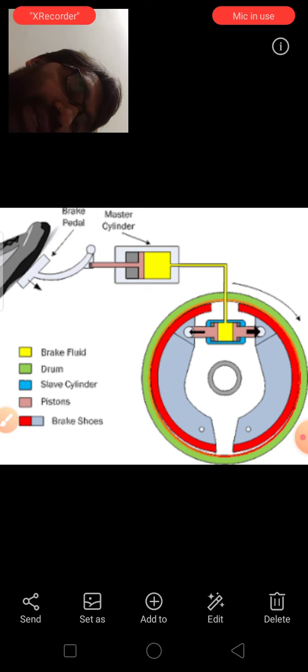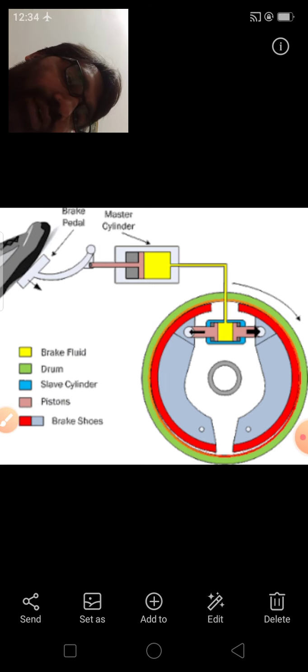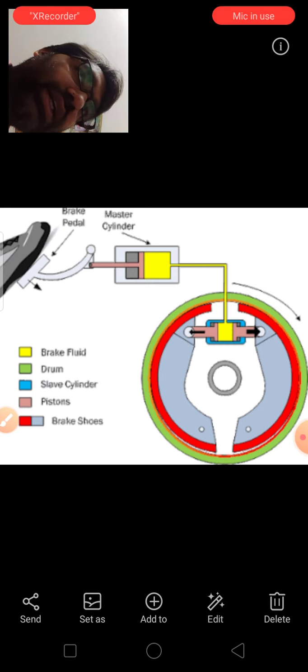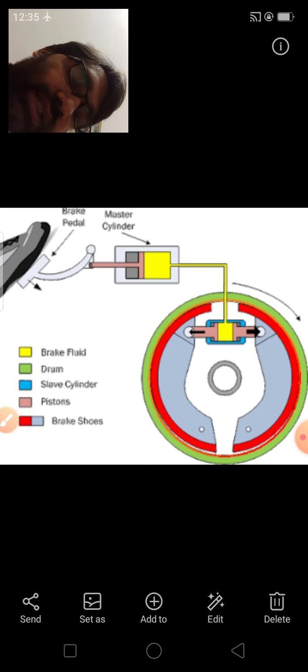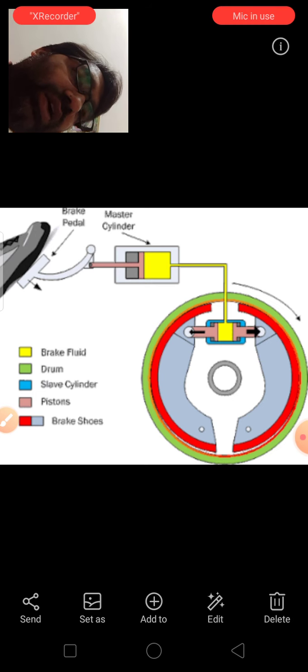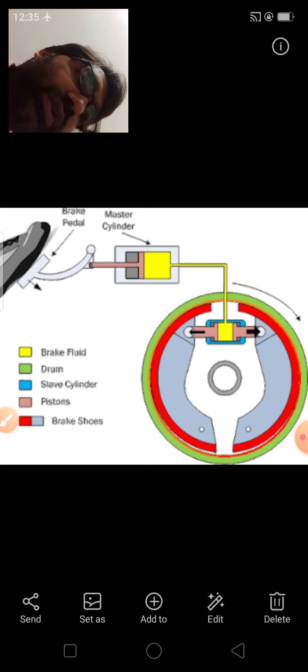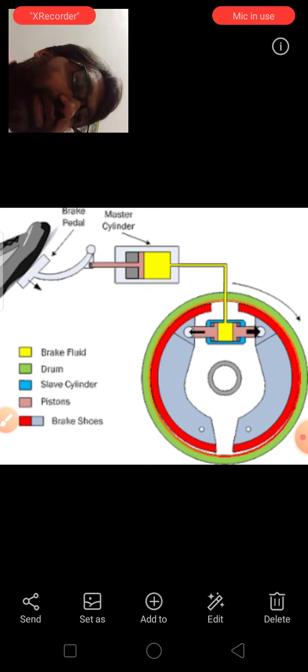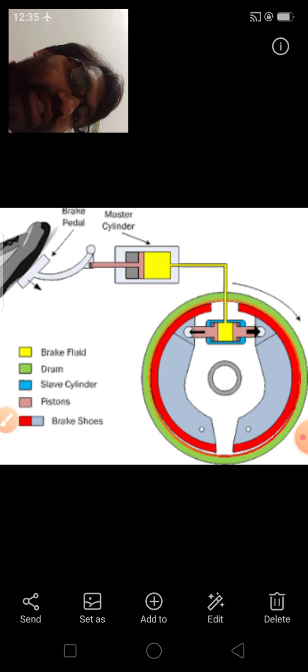The principle of the hydraulic brake is Pascal's law, which you have definitely studied in fluid mechanics. So what is Pascal's law? In a static fluid, the pressure is distributed equally all around the surfaces. On the basis of this law, we apply it in hydraulic brakes.